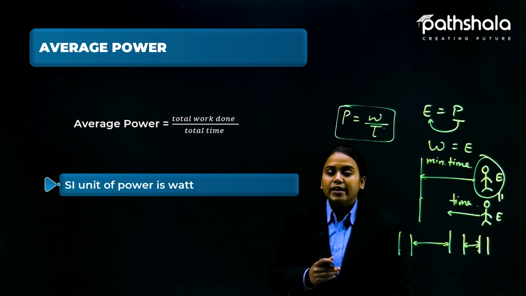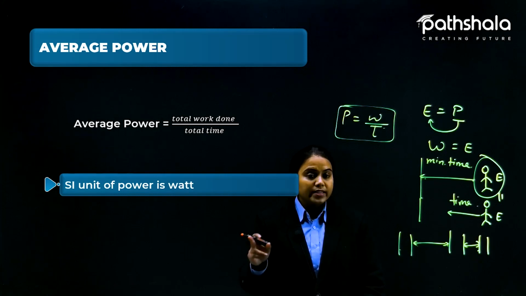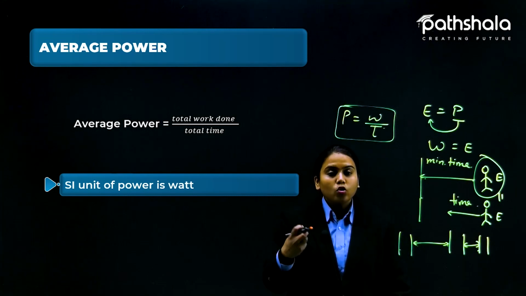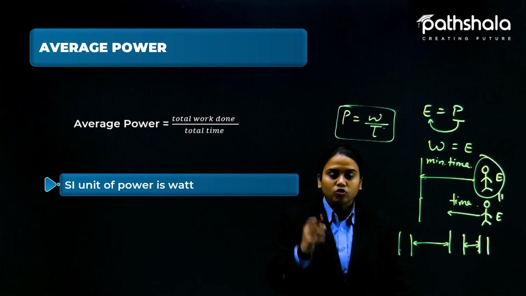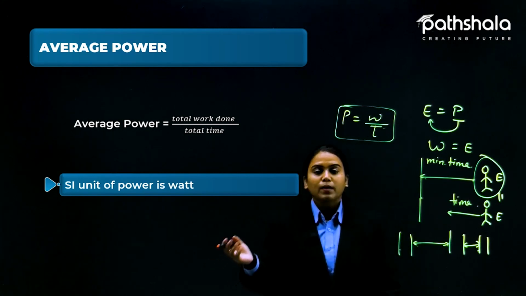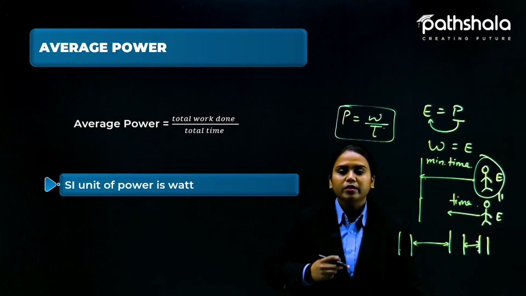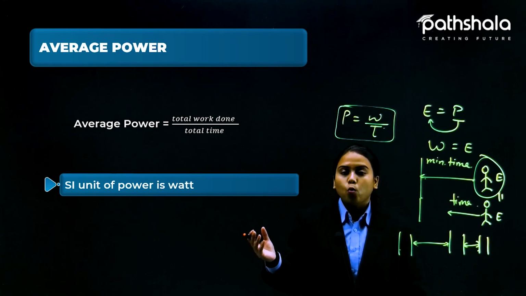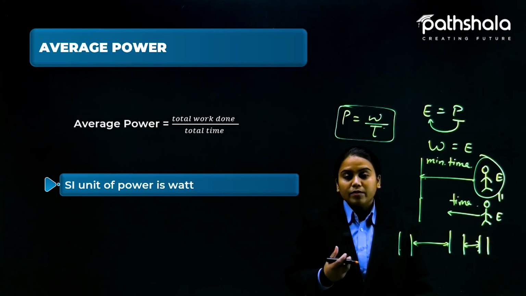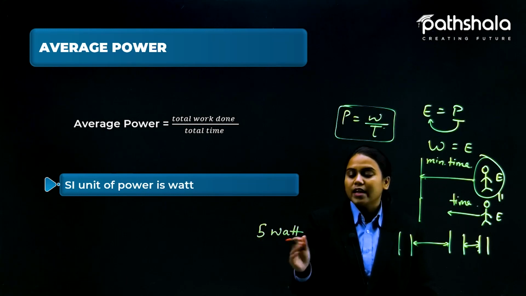Okay, so the SI unit of power is watt. Students, this is not joule, as I have told you. E and P are shown to be alike, but actually they are not. The time factor is working here, and that was introduced by the scientist. On behalf of him, we have put the unit of power as watt, and this is how we recognize it. Whenever you see something like 5 watt, this is the power that is being given.